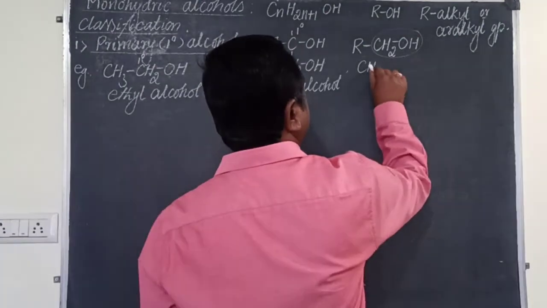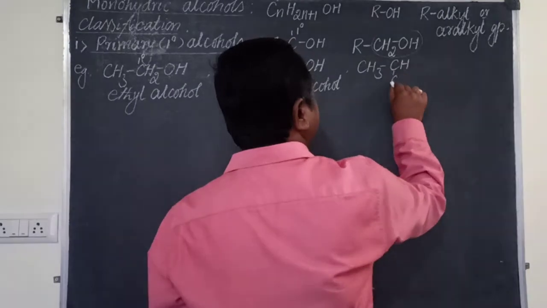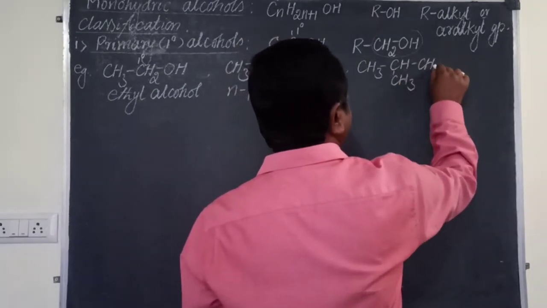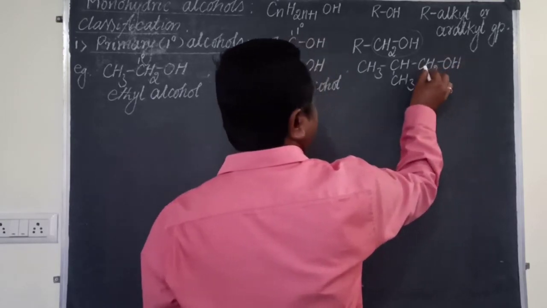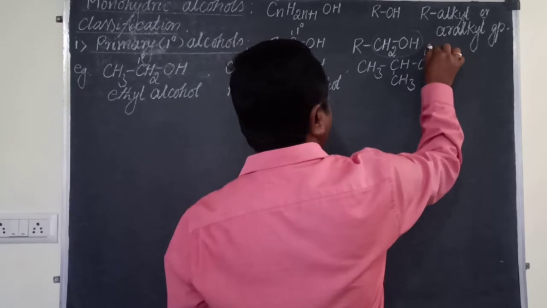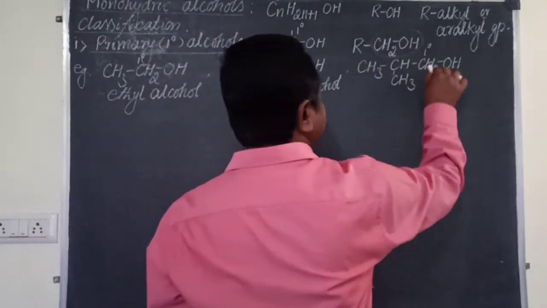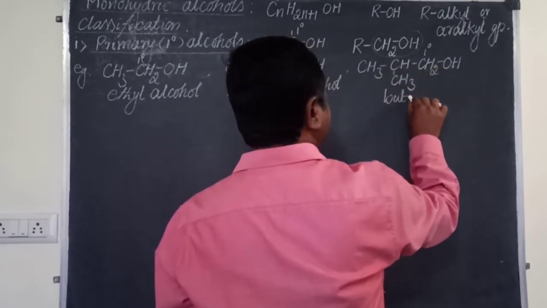Then CH3, CH3, CH2OH. ಇದು ಕೂಡ OH is attached to a carbon. This carbon is attached to one other carbon. ಹಾಗಾಗಿ it is also a primary alcohol. Totally ಎಷ್ಟು ಕಾರ್ಬನ್ ಇದೆ? 1, 2, 3, 4. 4 ಅಂದರೆ what is the name of the alkyl?